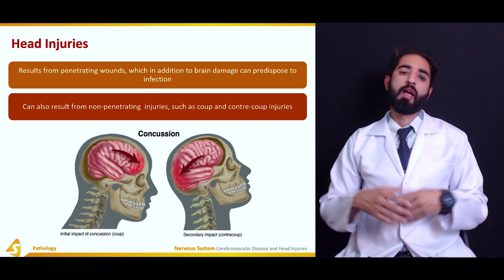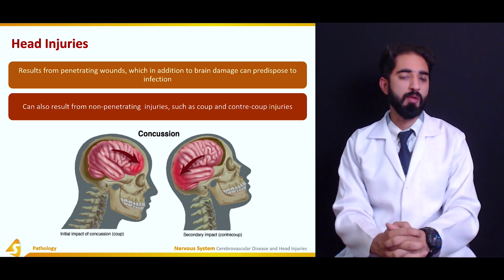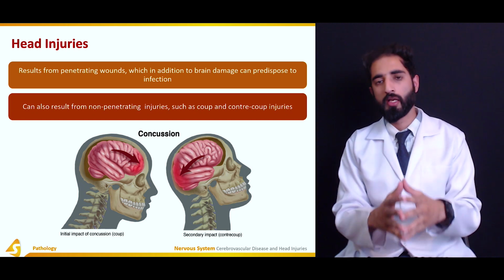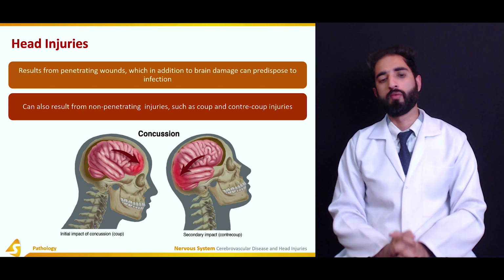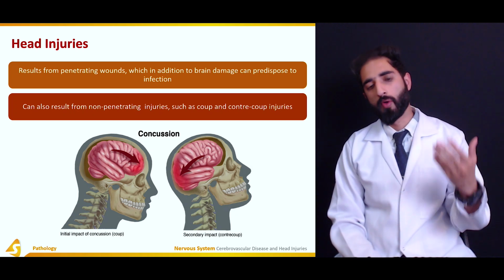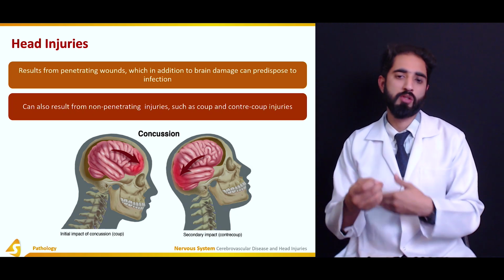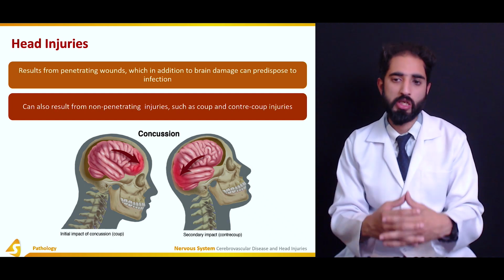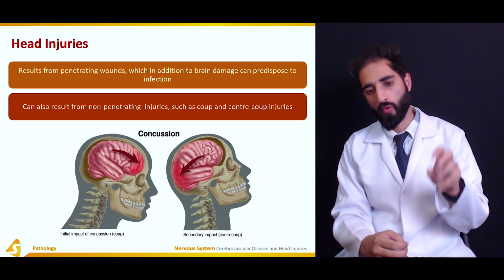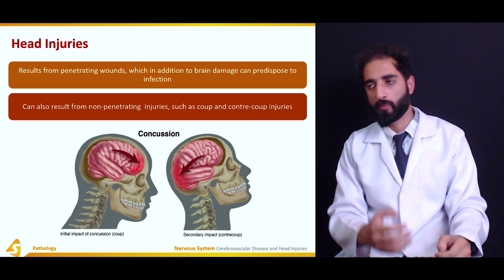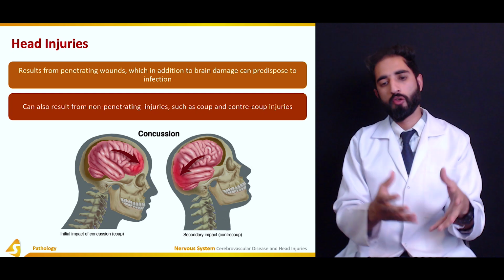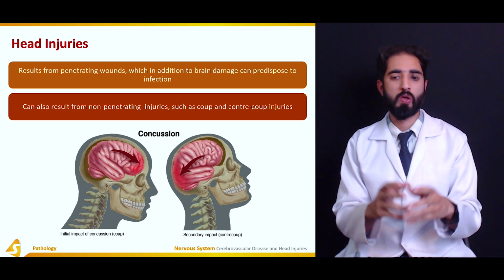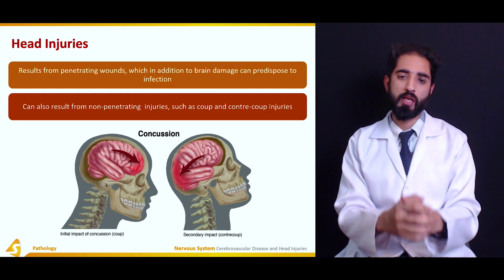Now, head injuries. Head injuries can be because of penetrating or invasive wounds, or because of non-penetrating wounds as well. Penetrating wounds, in addition to brain damage, can also predispose the brain to infection because of its exposure to the external environment. On the other hand, non-penetrating injuries can also result in brain tissue damage.